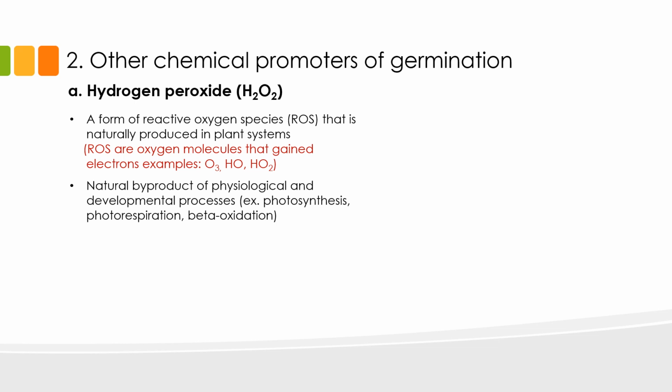Hydrogen peroxide is a form of reactive oxygen species, or ROS, that is naturally produced in plant systems. ROS are oxygen molecules that gain electrons. Examples of ROS species are ozone, hydrogen oxide, hydrogen dioxide, and of course hydrogen peroxide. As I mentioned earlier, ROS, which includes hydrogen peroxide, are natural byproducts of physiological and developmental processes.